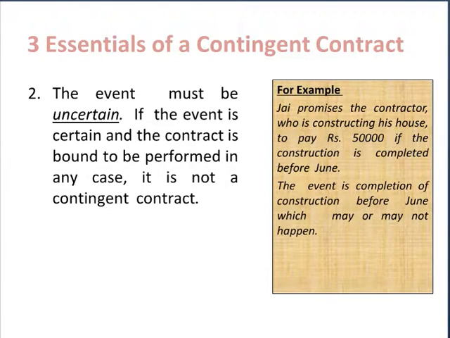For example, Mr. J promises the contractor who is constructing his house to pay rupees 50,000 if the construction is completed before June. Here, the event is completion of construction before June, which may or may not happen. It is an uncertain event, and that's why this is a contingent contract. So the second element is this, that the event must be uncertain on which the contract is dependent.